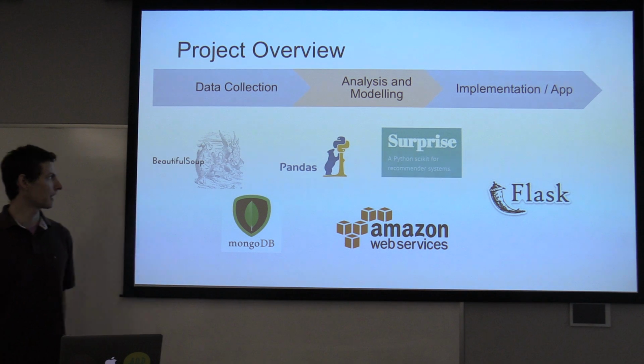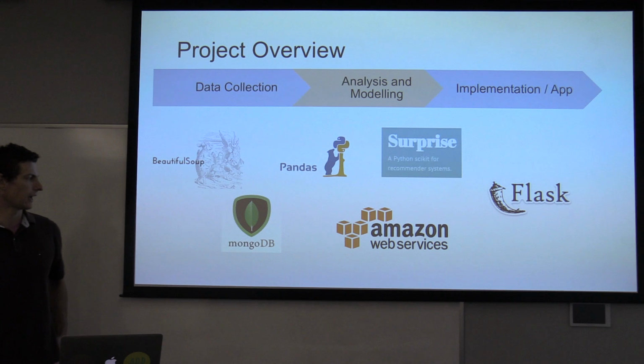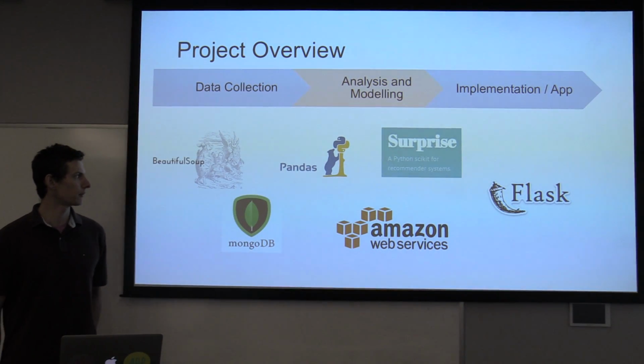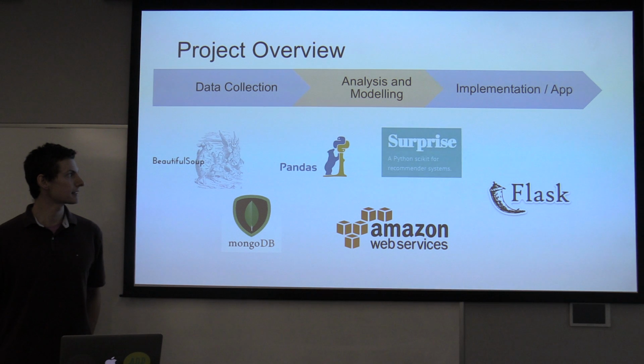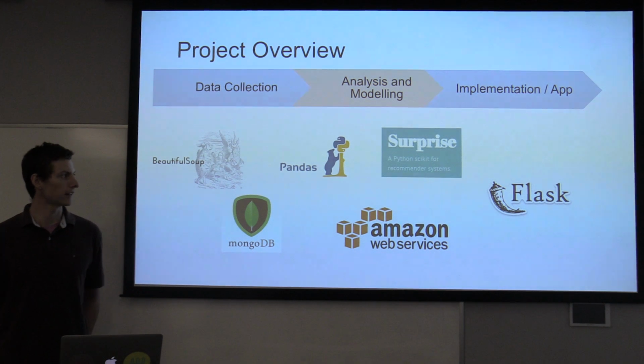So a quick overview of the project. I scraped data from the web using Beautiful Soup and dumped the data into a Mongo database. I used Pandas for the analysis, and I used the surprise library to do modeling. And lastly, I implemented the data into a Flask app.